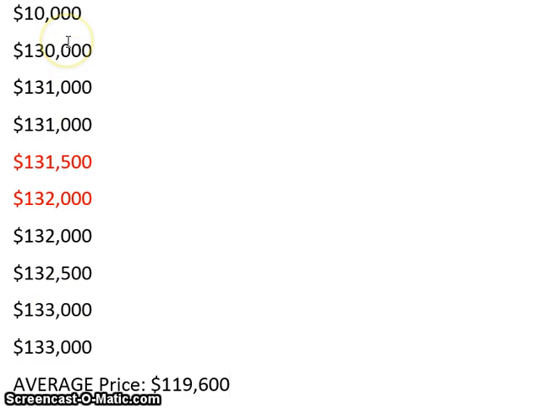Here are the prices for 10 houses in the neighborhood, and you can see most of the houses are in the $130,000 range. And then there's one house that's an outlier. It's a really rundown house. It's only valued at $10,000. So a number that's really far below the data, that's an outlier. And the same if a number is really far above the data, like if there was a $1 million house in here, that would also be considered an outlier.